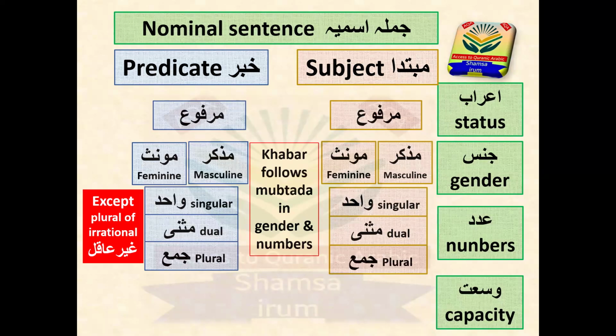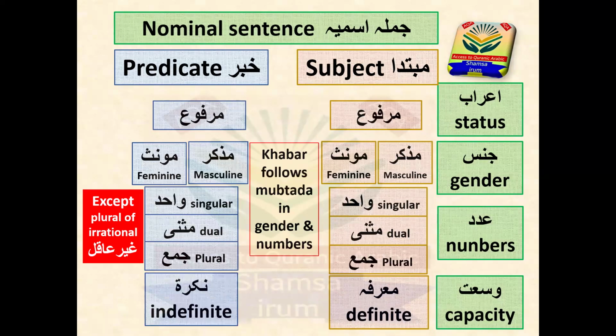And now wasl: the mubtada is marifa, definite, and the khabar is mostly indefinite. And sometimes the khabar comes marifa. This point also you will learn in detail in this lecture, inshallah ta'ala: what is the reason that the khabar can come as definite. So you will learn this today as well.